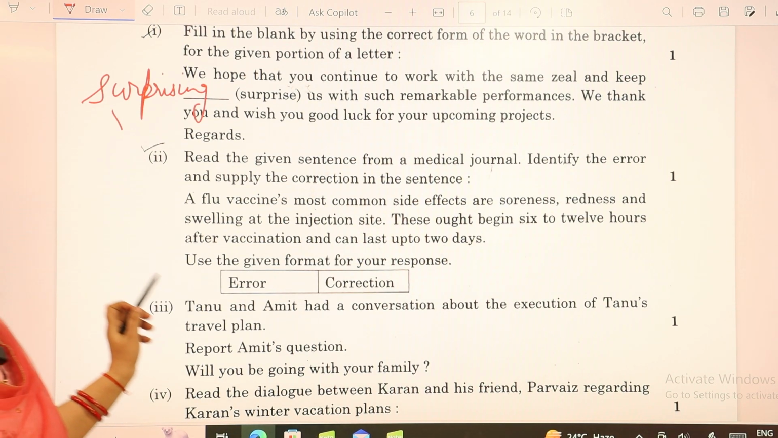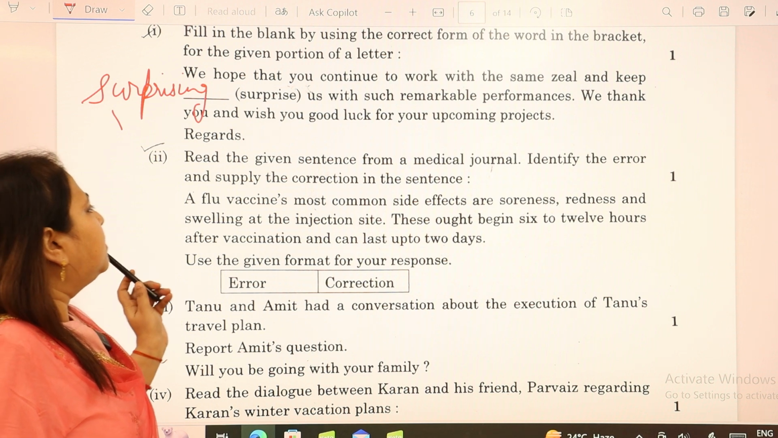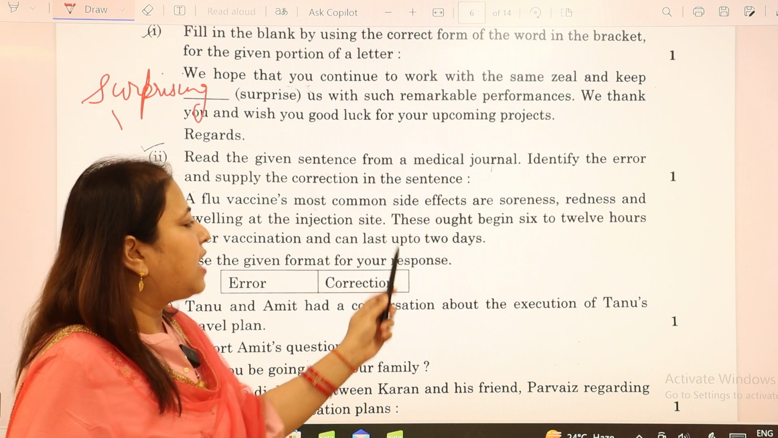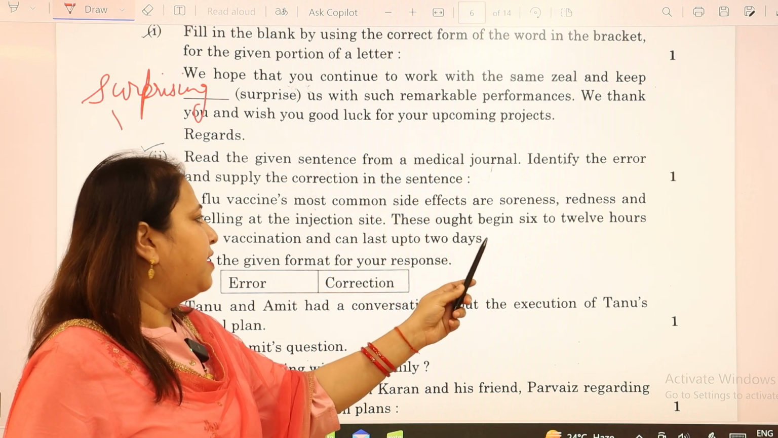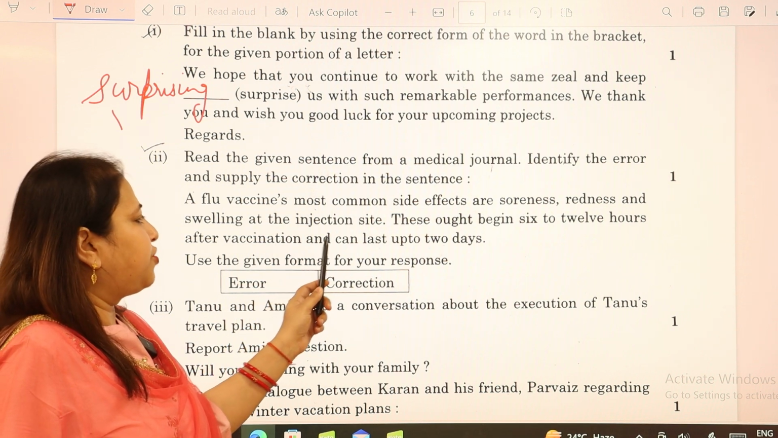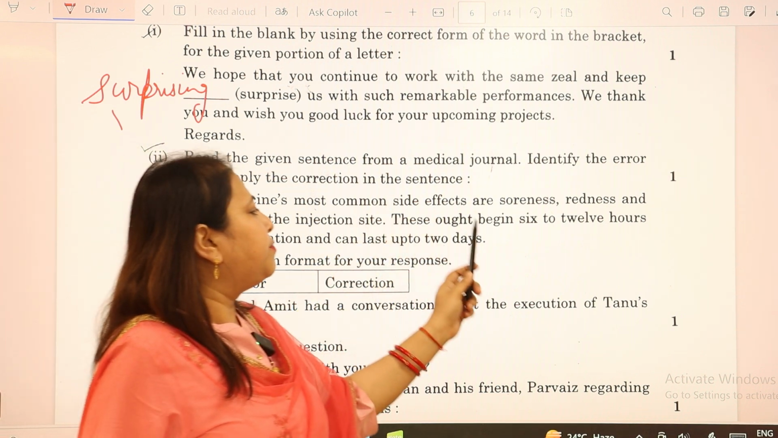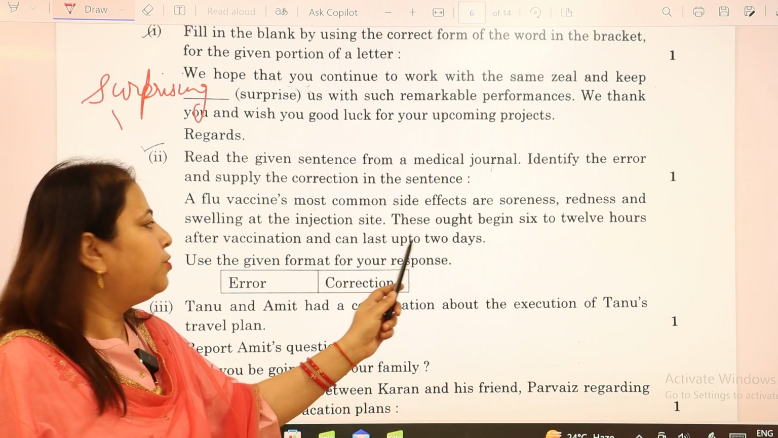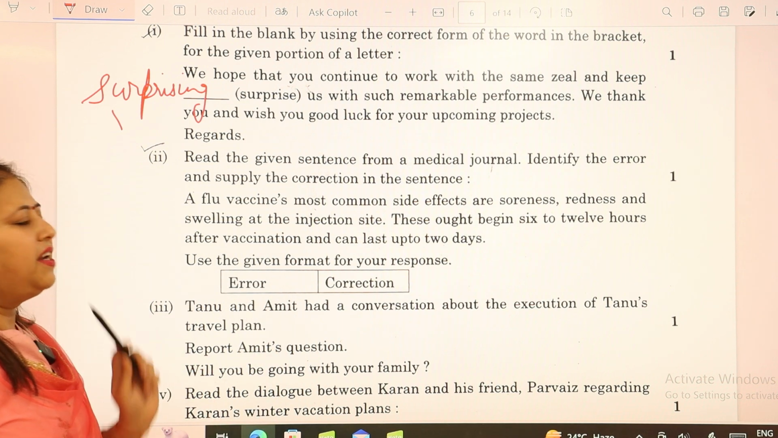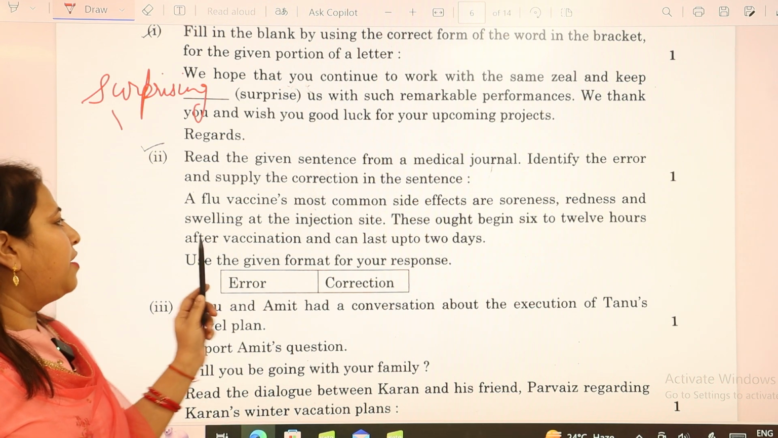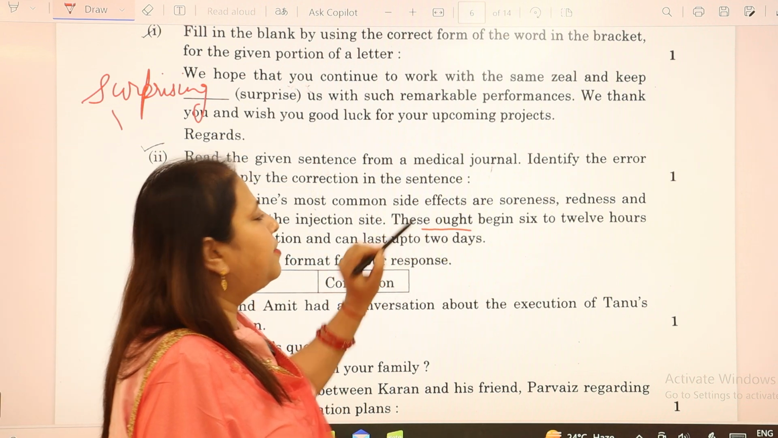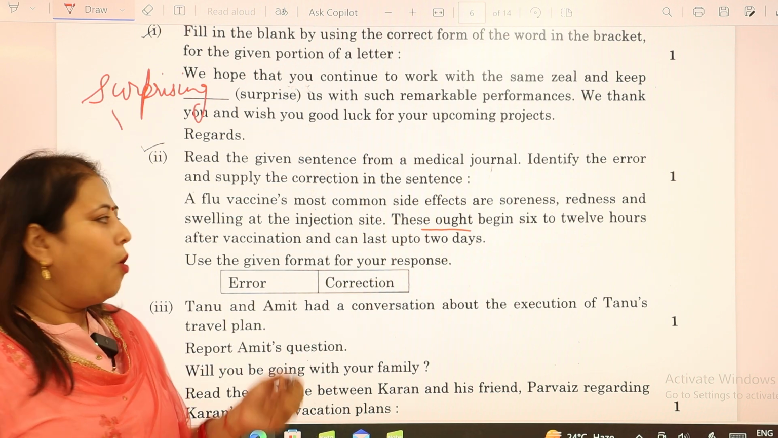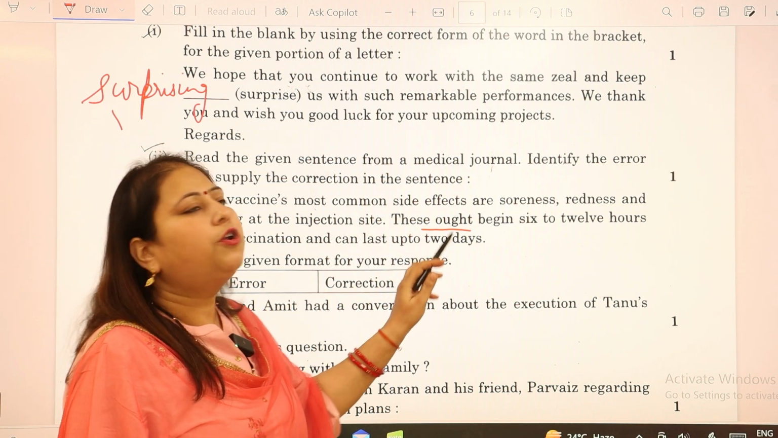In this, you have to find the error and the correction to it. The sentence says, a flu vaccine's most common side effects are soreness, redness, and swelling at the injection site. These ought begin 6 to 12 hours after vaccination and can last up to 2 days. So what could be the error? The error is going to be ought, and instead of ought it would be either ought to, or you can write it as these would begin.